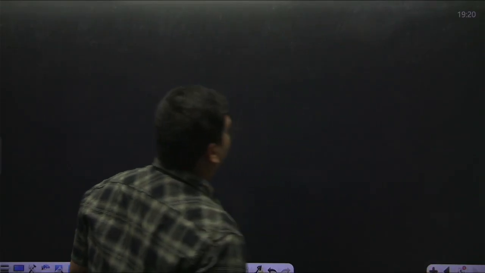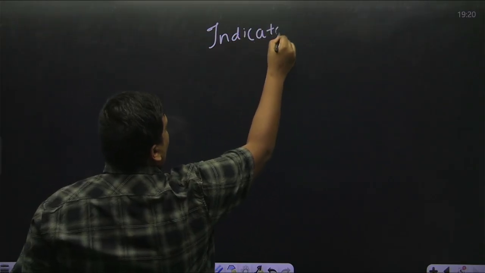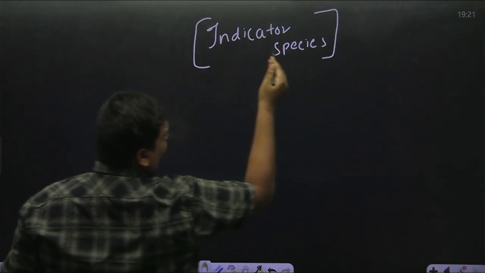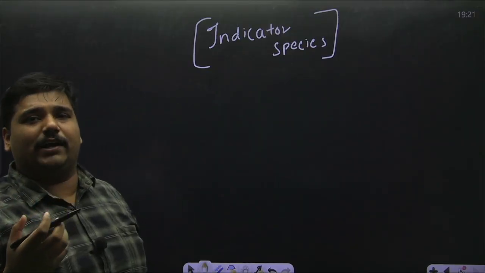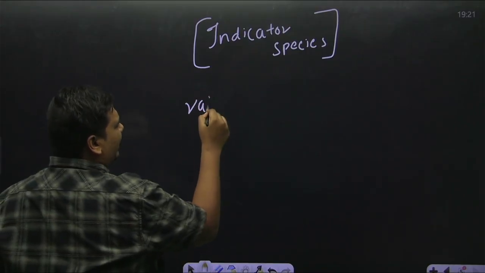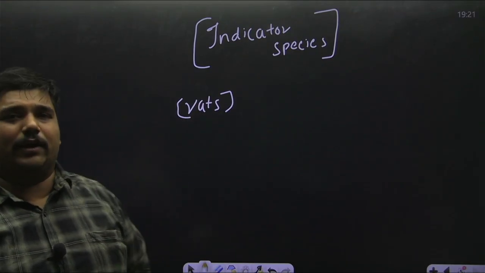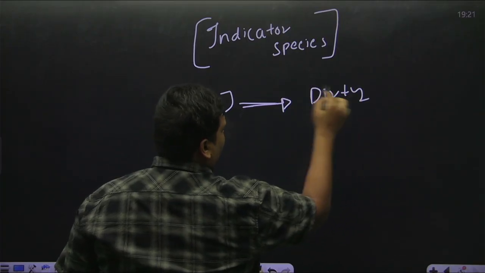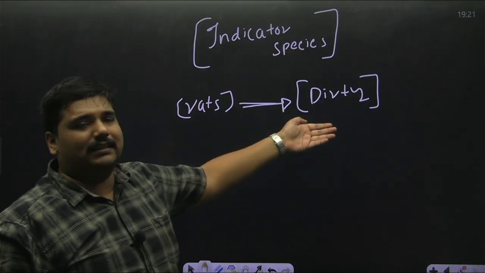Now next, after this we have something called indicator species. Now the existence of one species will give you a brief idea of the ecosystem. See, if you go to a place and you find rats moving around, you can make a conclusion that the place is dirty. It will indicate to you that the place is not hygienic and it is contaminated.